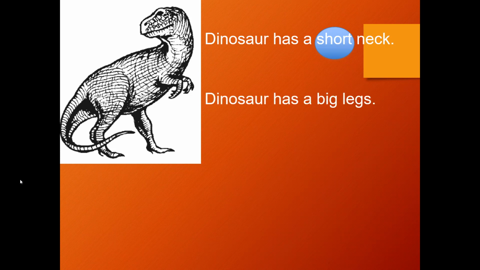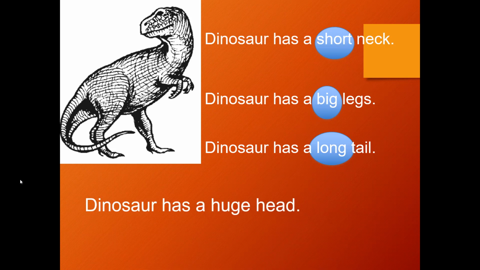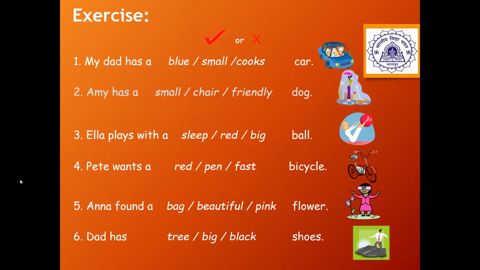Dinosaur has big legs. So it is telling us about the size of the legs of the dinosaur. Dinosaur has a long tail. So again, it is telling us about the size of the tail of the dinosaur. That is long. Dinosaur has a huge head. So again, huge is telling us about the size of the dinosaur's head.